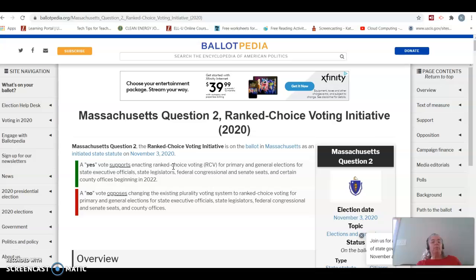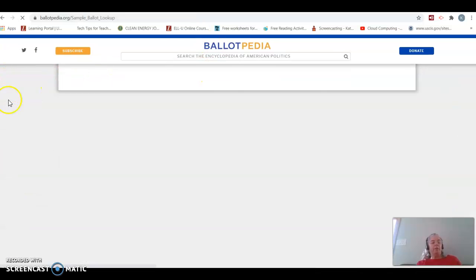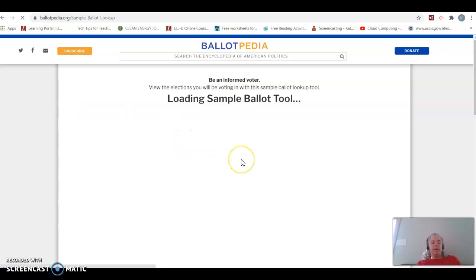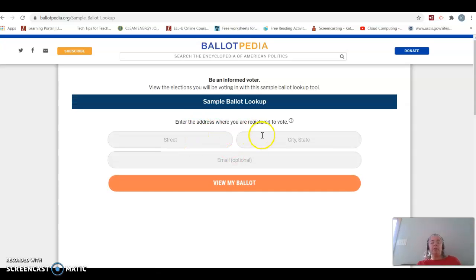I would encourage you, number 1, to go on Ballotpedia, go to What's on My Ballot over here, and it will load your sample ballot. You put in your address, it will not keep your information. You put in your street, your city and state, and it will show you your exact ballot. So that's your homework piece number 1. Your homework piece number 2 is an ever fun quiz. See how many questions you can get right. And those will both be loaded in the classroom where you found this video.